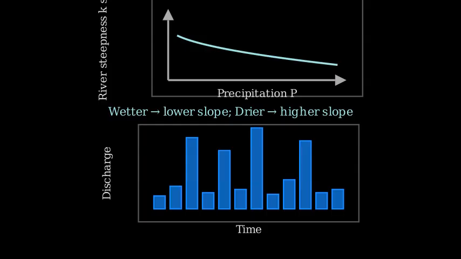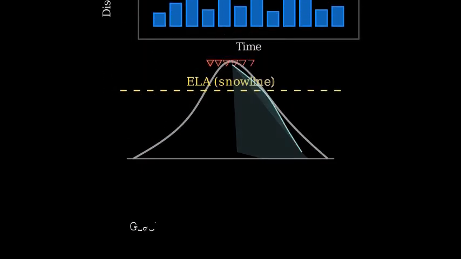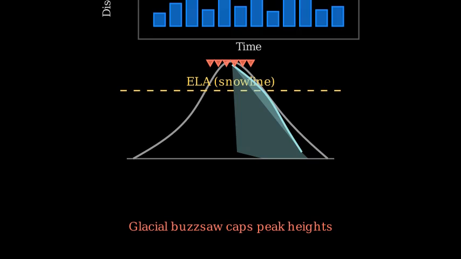In cold climates, glaciers can limit mountain heights, the glacial buzzsaw. When peaks rise into the snowline, glaciers form and erode headwalls aggressively, keeping summits from growing far above the equilibrium line altitude. This caps elevations, even if rock uplift is strong.